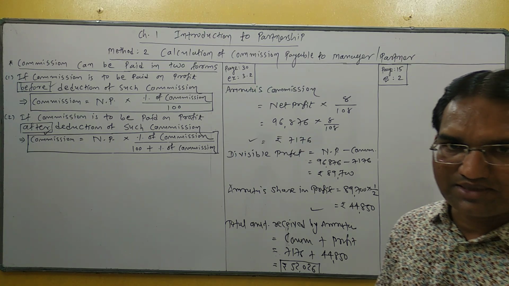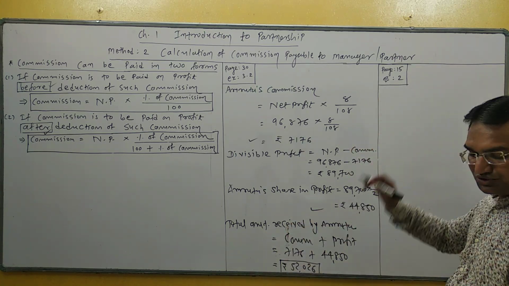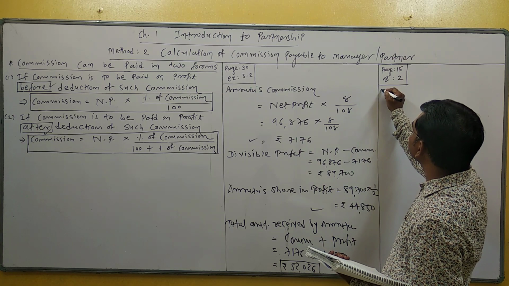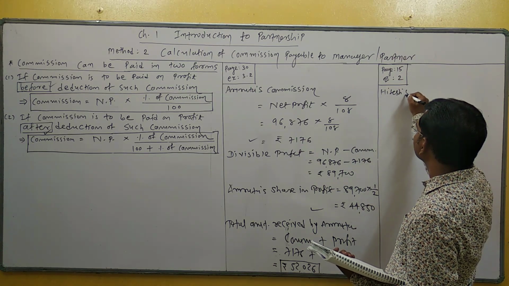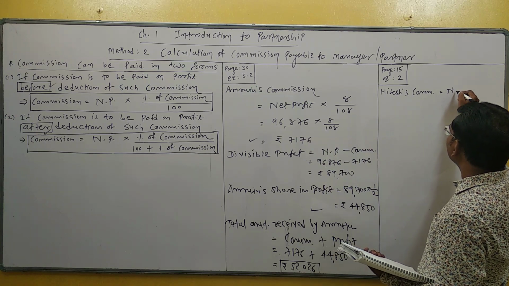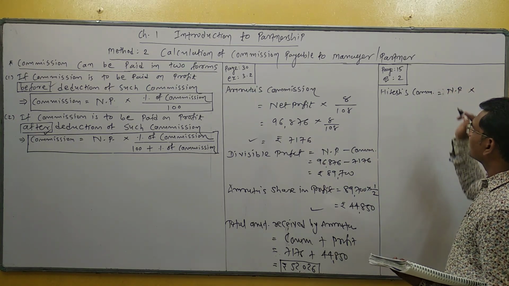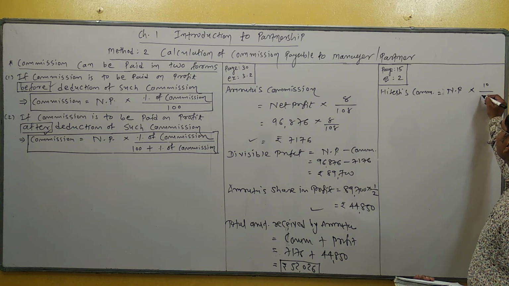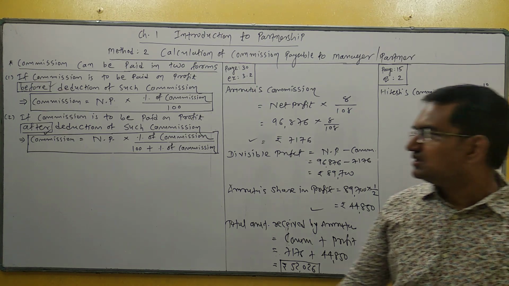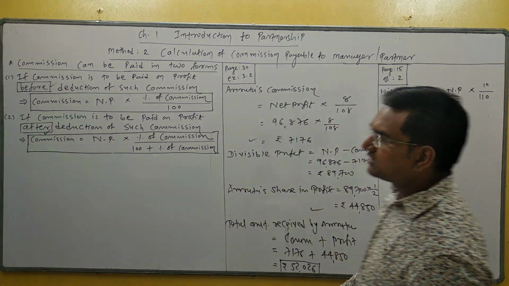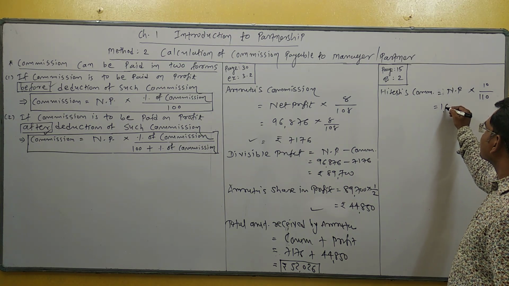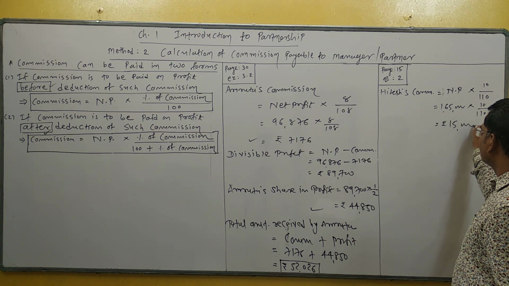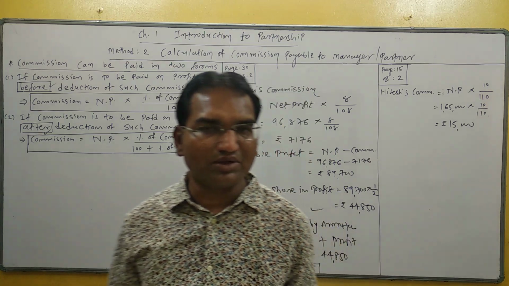So students, same example. The first step is calculation of commission, Hitesh's commission. Hitesh is a partner. Hitesh's commission is equal to net profit into percentage of commission, 10%. So 10 divided by 110, 110 meaning 100 plus 10. So net profit is 1,65,000 into 10 divided by 110. So your answer is 15,000. Students, this is the commission.